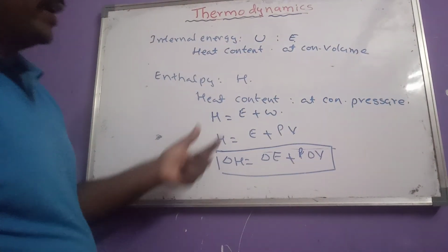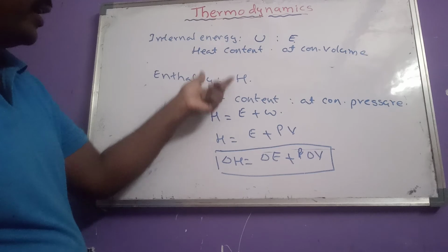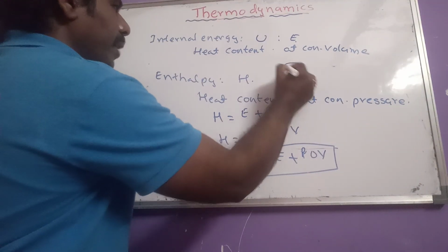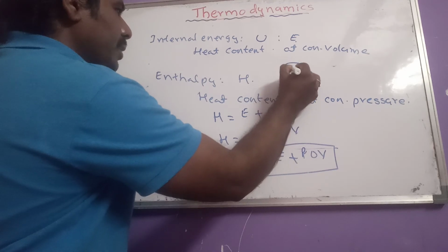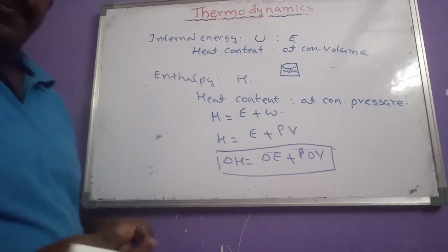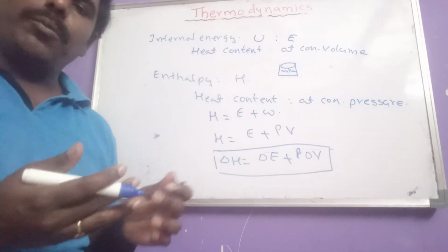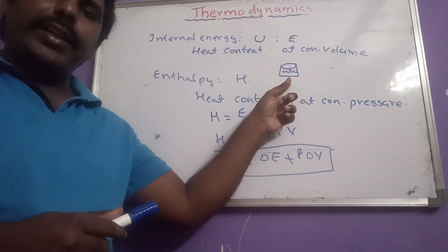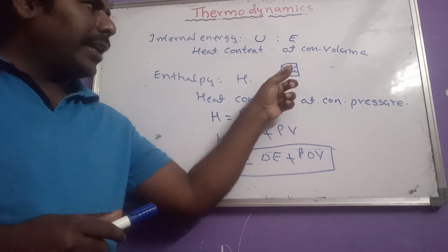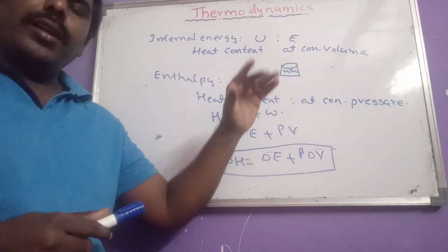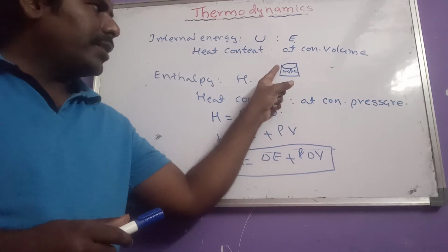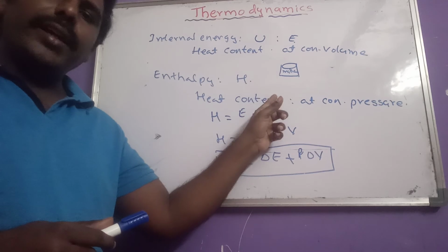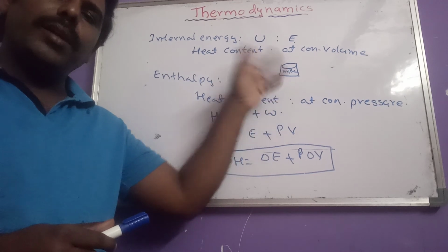Now we have to get clarity regarding these two concepts. For example, if milk is boiled or heated in a bowl, the given heat does not directly enter the milk. First some heat is gained by the bowl, and then only the heat enters the milk.